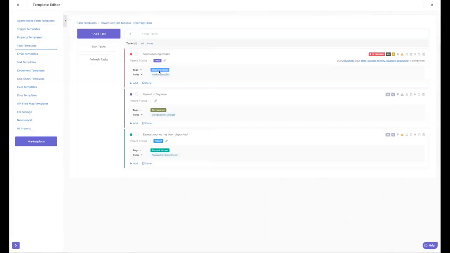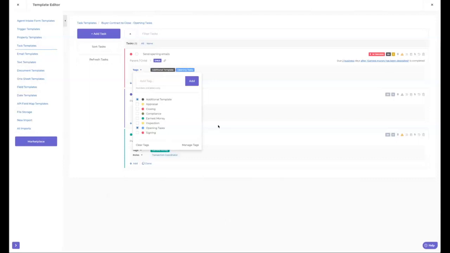So these tags are really important for searching later. So when you're looking in your task pipeline, which I'll touch on later in this webinar, you can sort by your tags. So if I just want to see all my opening tasks, you can pull up that tag and it's just going to show you those opening tasks. If I want to see all my compliance tasks, I can just pull those up by using tags. And now it can have multiple tags too. So if this is an opening task, and I don't know, I'm just going to pick the first one on there. You can have multiple tags on there.